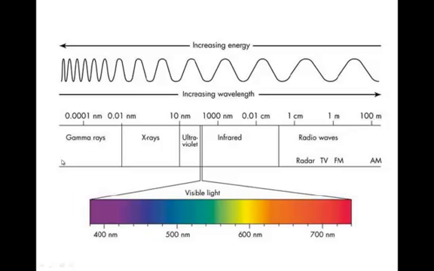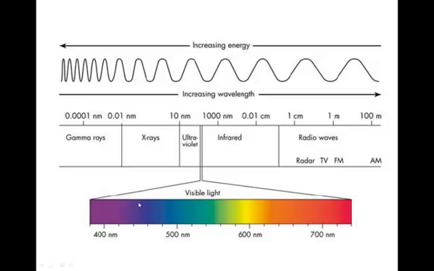So we see gamma rays, X-rays, and ultraviolet light. These have shorter wavelengths and they have a lot of energy. So you know that gamma rays and X-rays can damage your cells, so can UV radiation. But over here, radio waves and infrared light, they have very large wavelengths. They can't damage your cells.